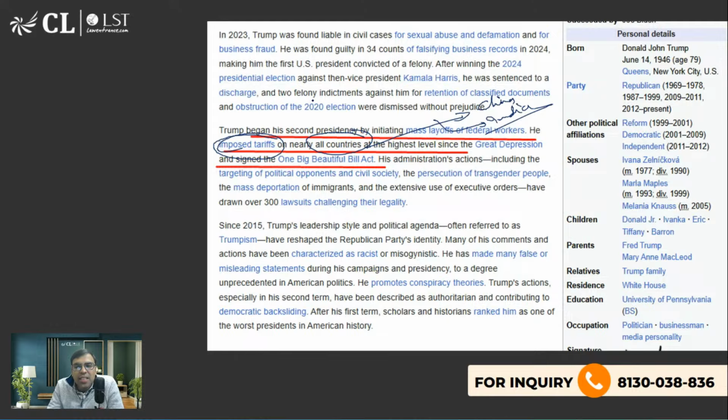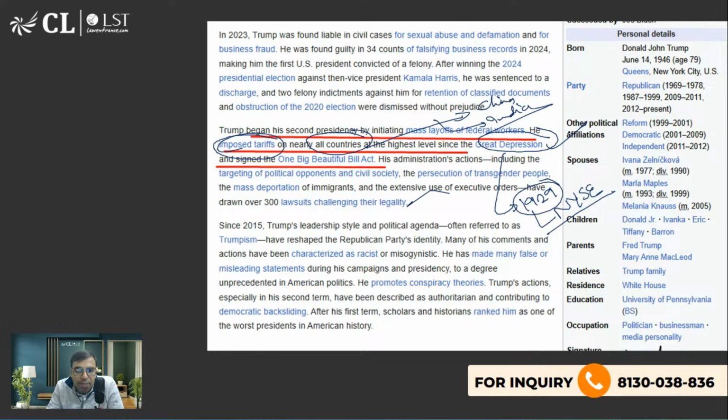Now, it is considered the highest level of tariff since the Great Depression. The Great Depression happened in 1929, between World War I and World War II, when the New York Stock Exchange collapsed. After that, the USA imposed a huge amount of tariffs. So from 1929 until recently, like until last year, there were not many tariffs. But after the Great Depression, one of the biggest tariffs that were imposed were by Mr.